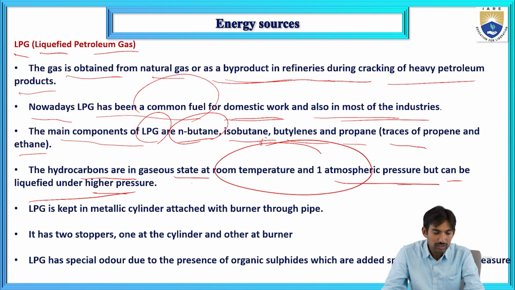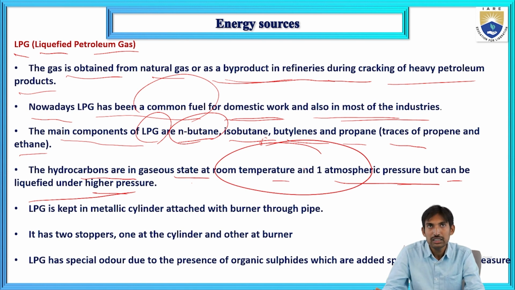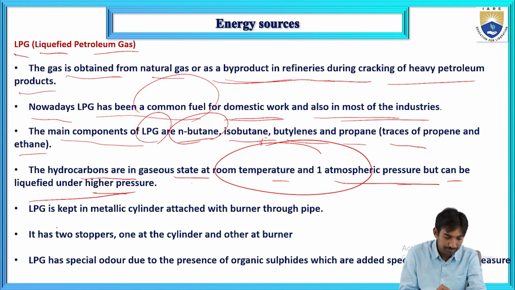At room temperature and 1 atmosphere pressure, they exist as gaseous fuels, but under high pressure they are converted into liquefied fuels.